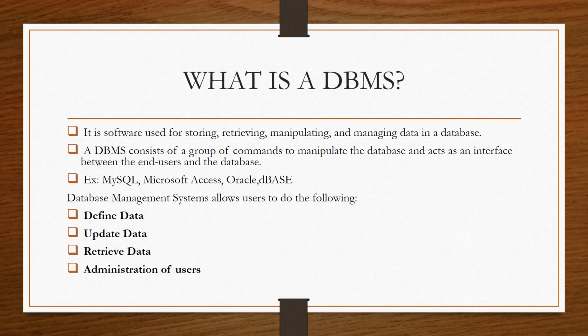So we have defined what is file system, we have understood what is file system. Now we will discuss what is a DBMS, because in today's session we will compare both these things. We will compare both the techniques, that is file system and DBMS, and the various limitations and how DBMS is overcoming those limitations. So it is very important to understand what the file system is and what DBMS is, and therefore it will become easier for us to compare and contrast both of them.